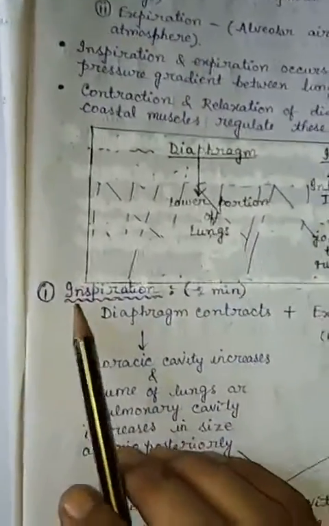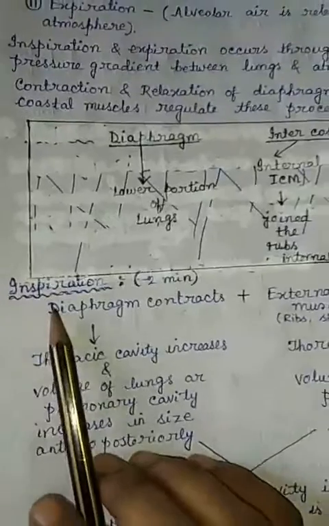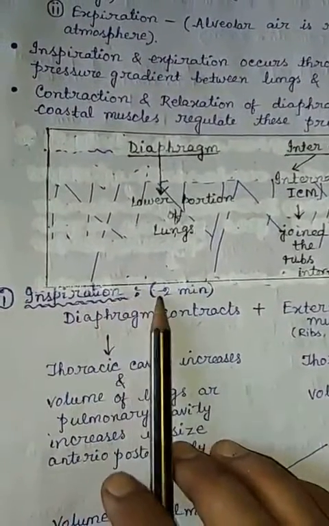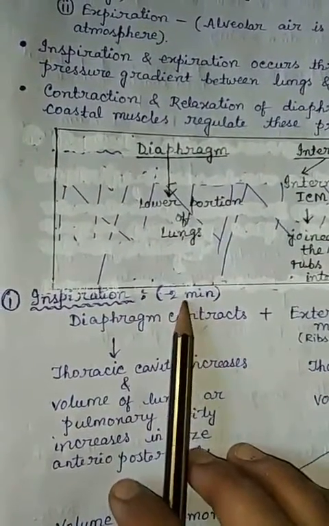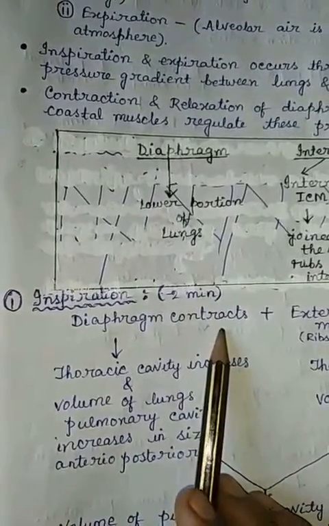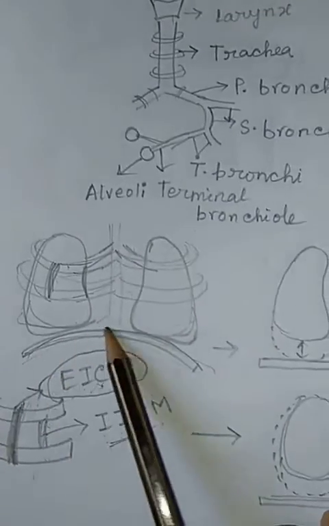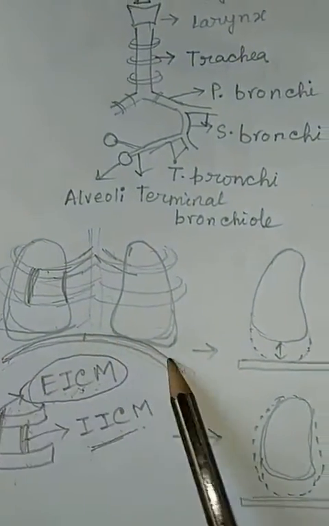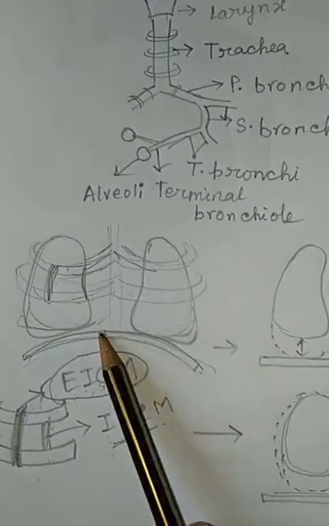So first, the inspiration process. First, the diaphragm contracts. In this picture the diaphragm is in normal position, meaning it is in relaxed position.